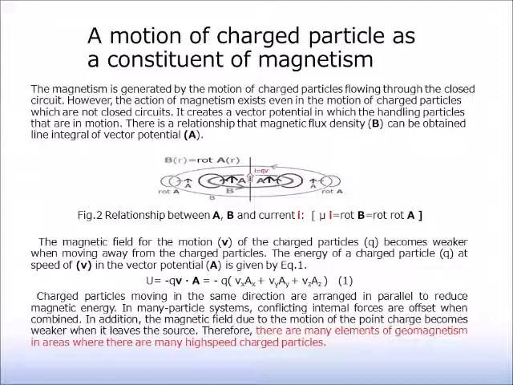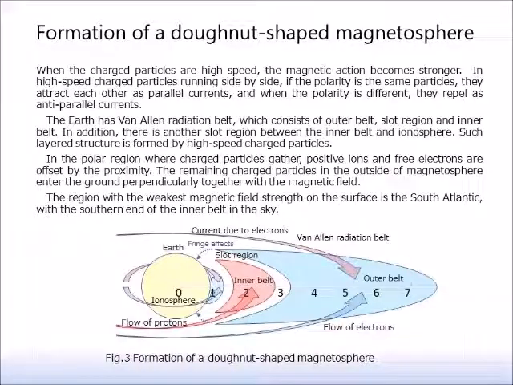Therefore, there are many elements of geomagnetism in areas where there are many high-speed charged particles. When the charged particles are high-speed, the magnetic action becomes stronger. In high-speed charged particles running side by side, if the polarity is the same, the particles attract each other as parallel currents, and when the polarity is different, they repel as anti-parallel currents.